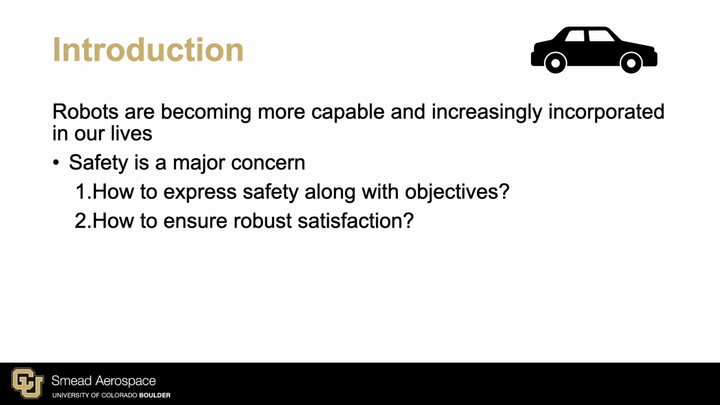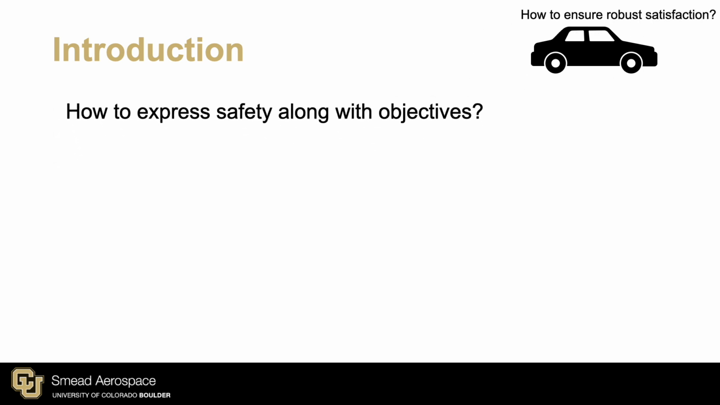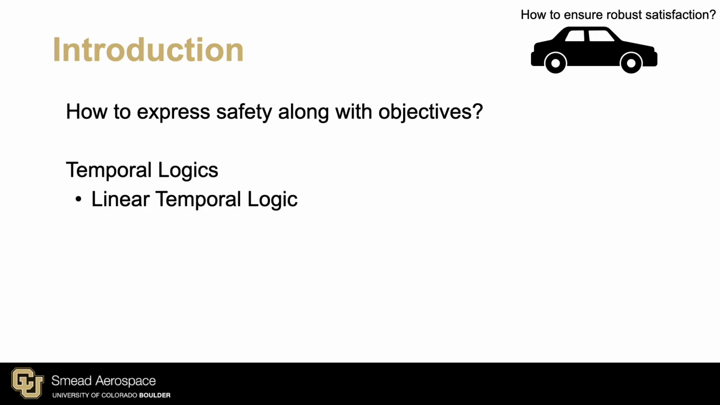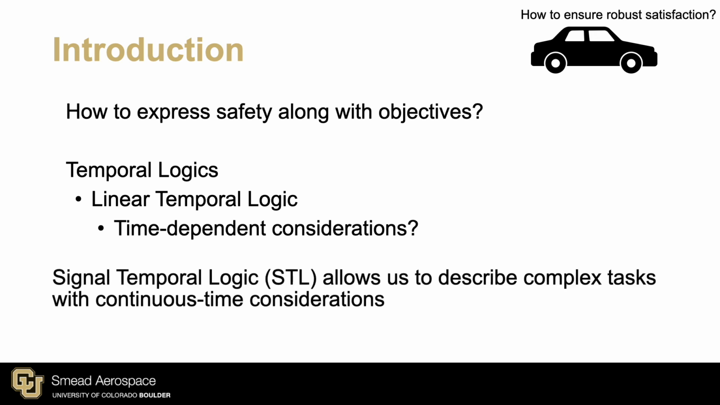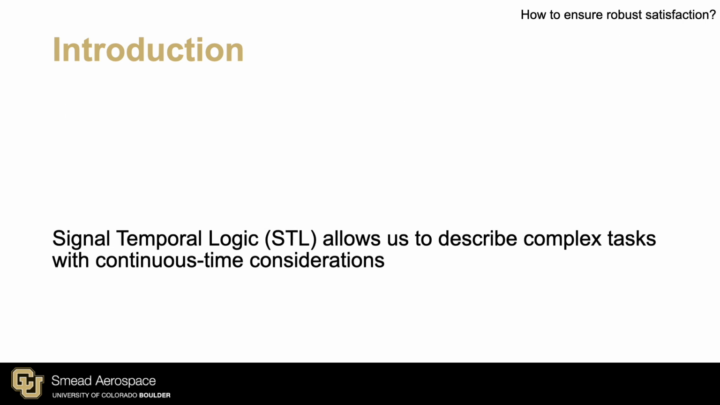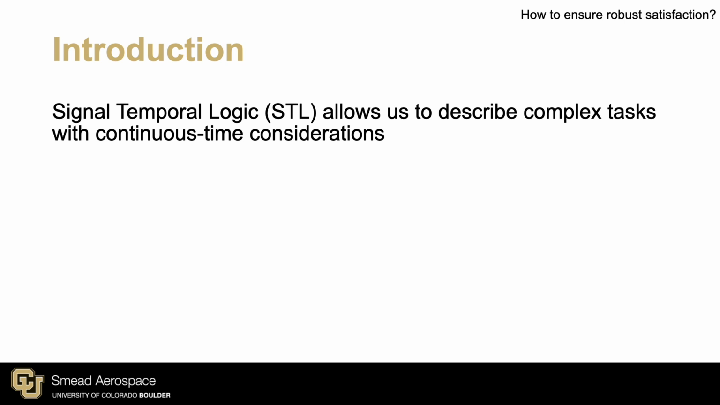For question 1, a popular way is to use temporal logics because we can make guarantees and verify that a robot satisfies the specifications. Linear temporal logic lets us specify objectives in discrete time, but doesn't allow for continuous time-dependent considerations. For example, you couldn't specify that you don't want your vehicle stopped on train tracks for more than 2 seconds. Signal temporal logic, or STL, is a variant of temporal logic that allows us to incorporate such continuous time considerations.